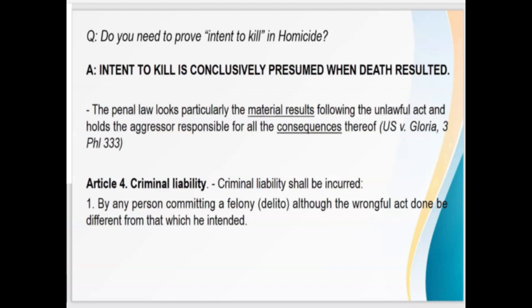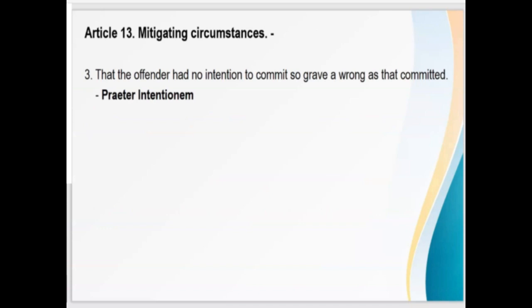Kasi ang tinitignan ng law is yung material result, ano ang kinalabasan. And the aggressor shall be responsible for all the consequences thereof. And remember Article 4. Now, kung totoo man na walang intent to kill, then his liability will only be mitigated under Article 13, subparagraph 3, or praeter intentionem, that he had no intention to commit so grave a wrong as that committed. Meron lang mitigating circumstance, pero ang liability niya is still for the crime of homicide.